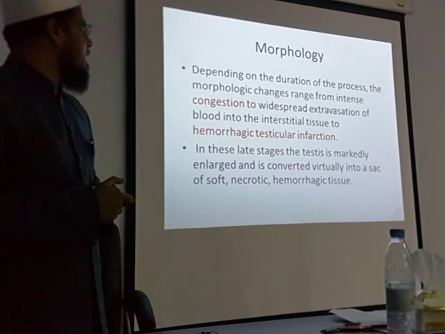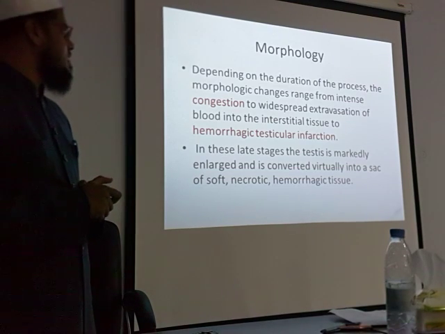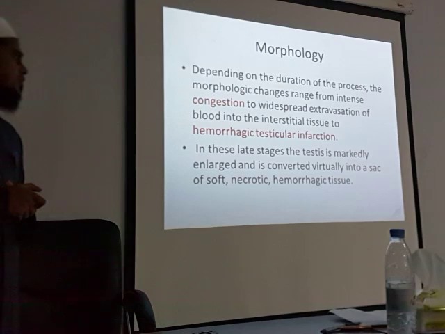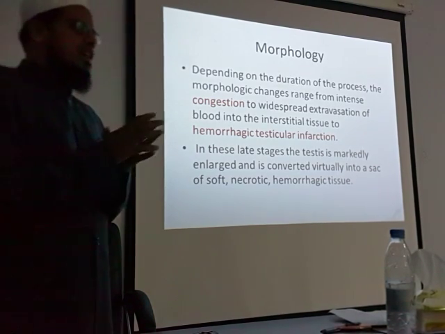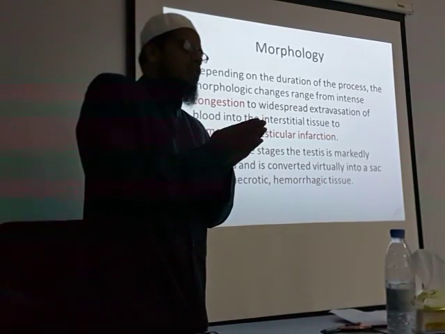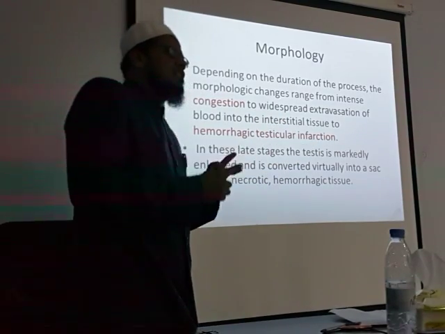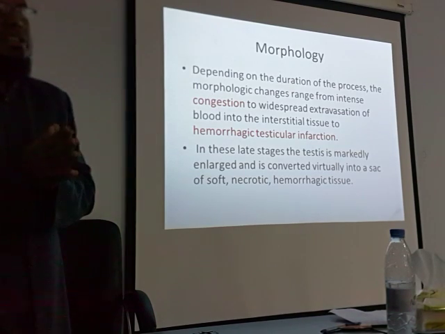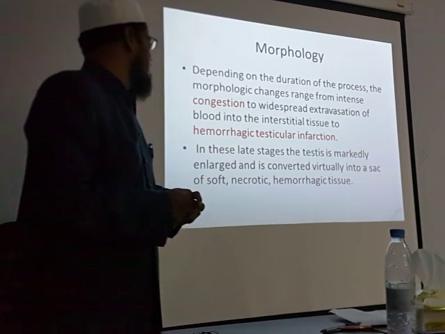Morphology: depending on the duration of the process, the morphologic changes range from congestion to widespread extravasation of blood into interstitial tissue to hemorrhagic testicular involvement. See, it is very easy. If you just think, you can write. Once there is blockage of blood, what will happen? The blood from the vessels comes out. So there will be initially edema and congestion. Later, the blood oozes out into the interstitial tissue and causes hemorrhagic infarction.